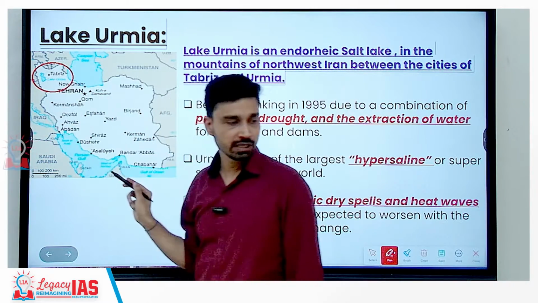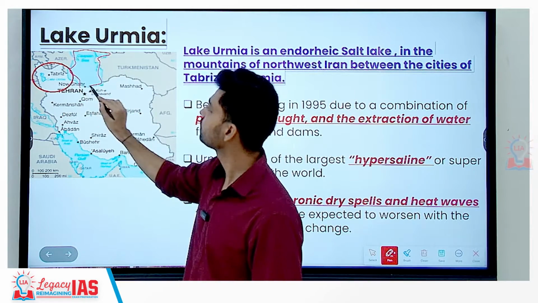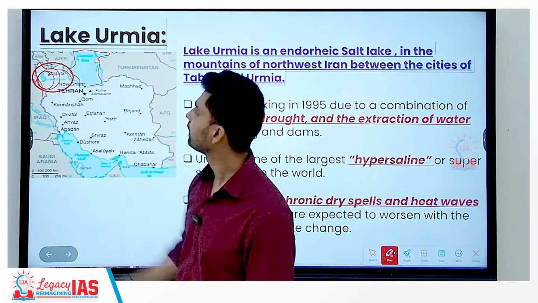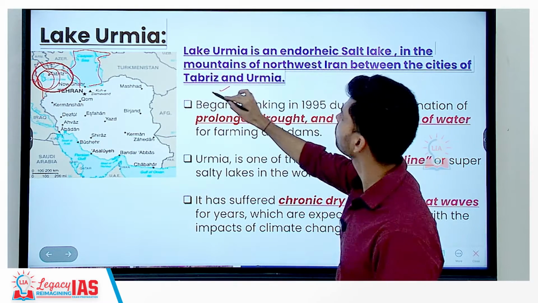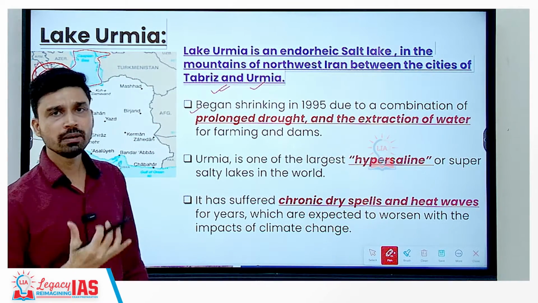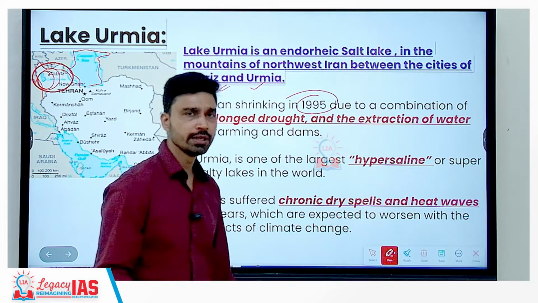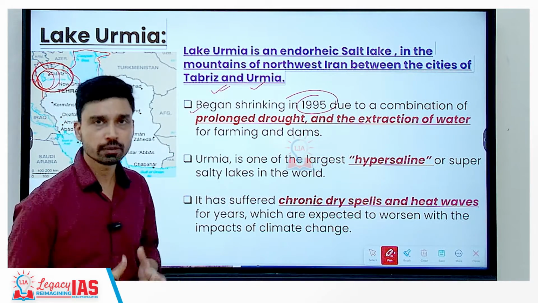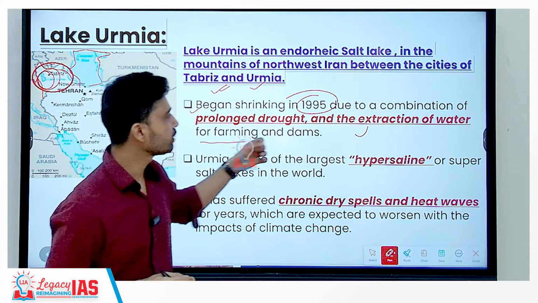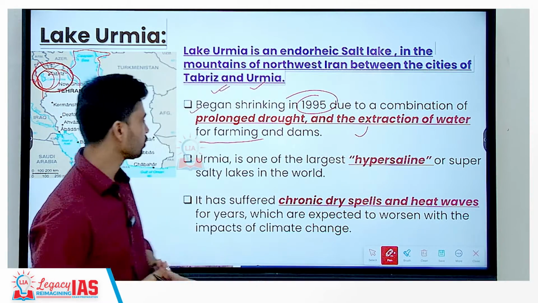Location, as you can see clearly from the map here, this is Iran. On the northern side, we have just discussed, you have the Caspian Sea, and then in the northwestern part of Iran you have this lake, Lake Urmia, between the well known cities of Tabriz and Urmia. Now Lake Urmia is also facing a problem similar to the Aral Sea. It began shrinking in 1995 due to a combination of factors, the major ones being the prolonged drought in these areas, the continuous extraction of water for farming and agricultural purposes, as well as the construction of dams.